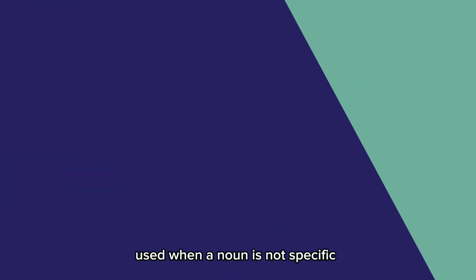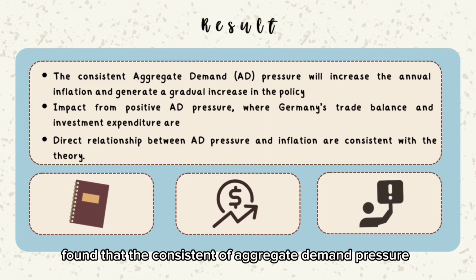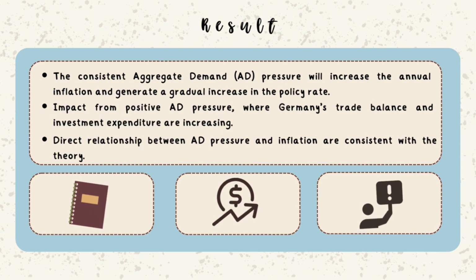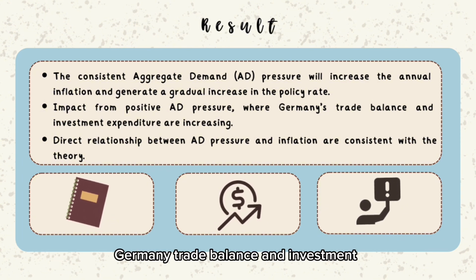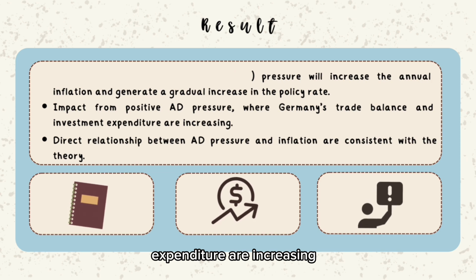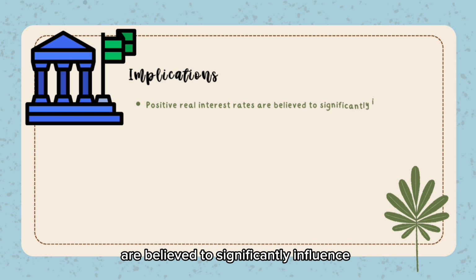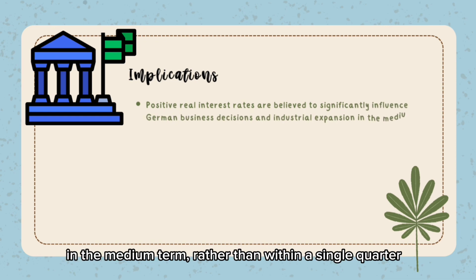Based on the journal, it was found that consistent aggregate demand pressure will increase annual inflation and generate a gradual increase in the policy rate. Consistent with the theory, under positive AD pressure, Germany's trade balance and investment expenditure are increasing. The implications are, first, positive real interest rates are believed to significantly influence German business decisions and industrial expansion in the medium term rather than within a single quarter.